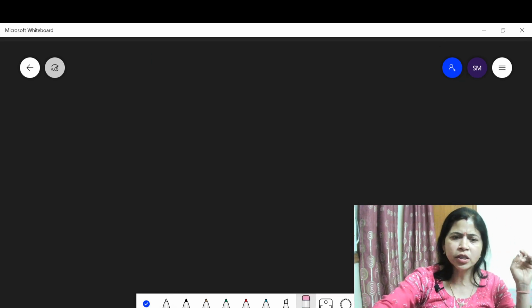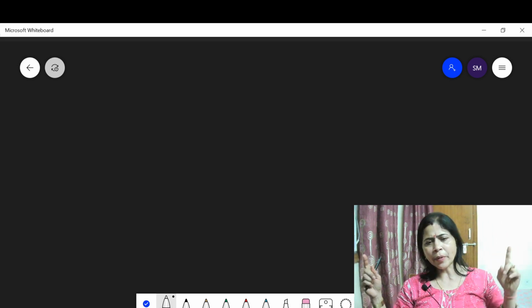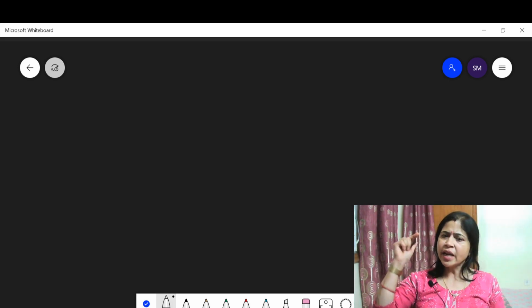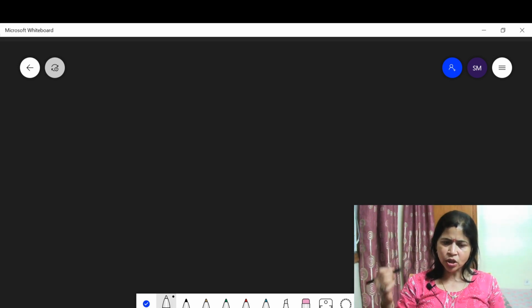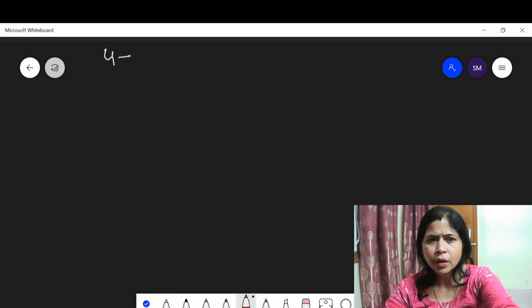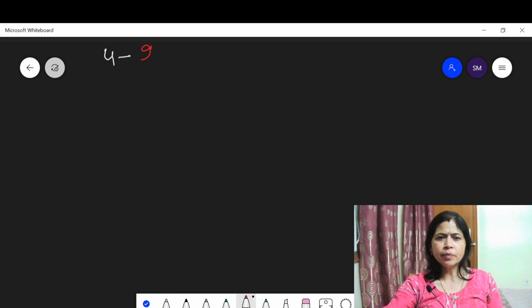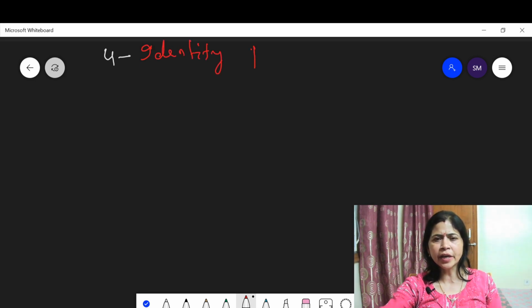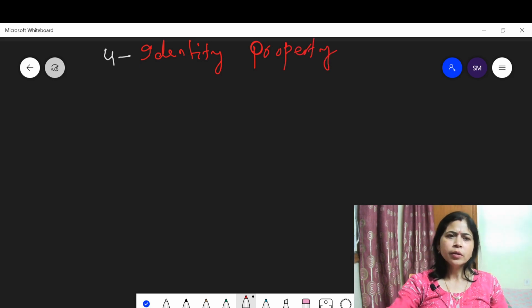At first we discussed closure property, then commutative property, then associative property. Now let us discuss property 4, identity property. What is identity property? This means 5 plus 0 is equal to 5.